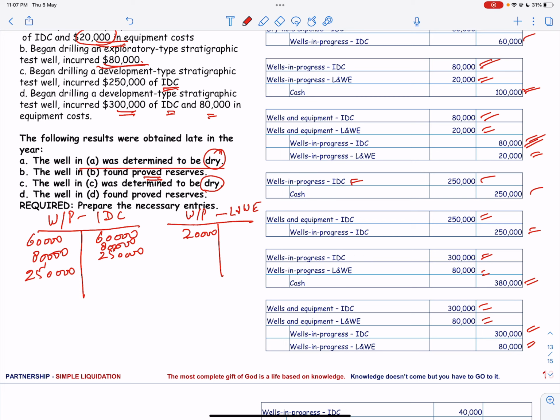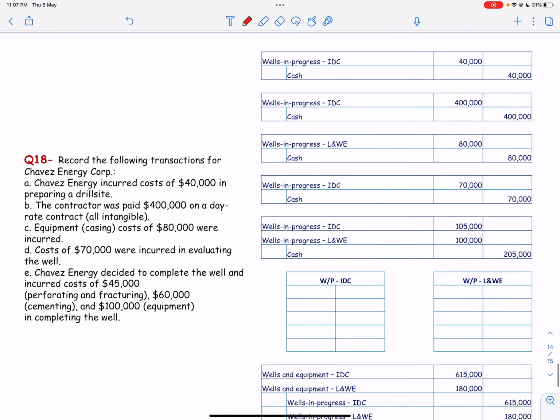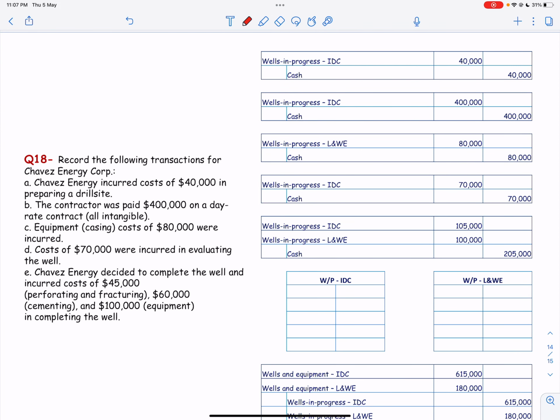We will be looking into one more illustration, rather two more I believe. So here they say record the following transaction for Chavez Energy Corporation. They have incurred a cost of 40,000 in preparing a drill site. So again wells in progress is debit and cash is credit. Then the contractor was paid 400,000 on a day rate basis, all intangible. Now again you see this is all intangible. So again well in progress is debit and cash is credit.